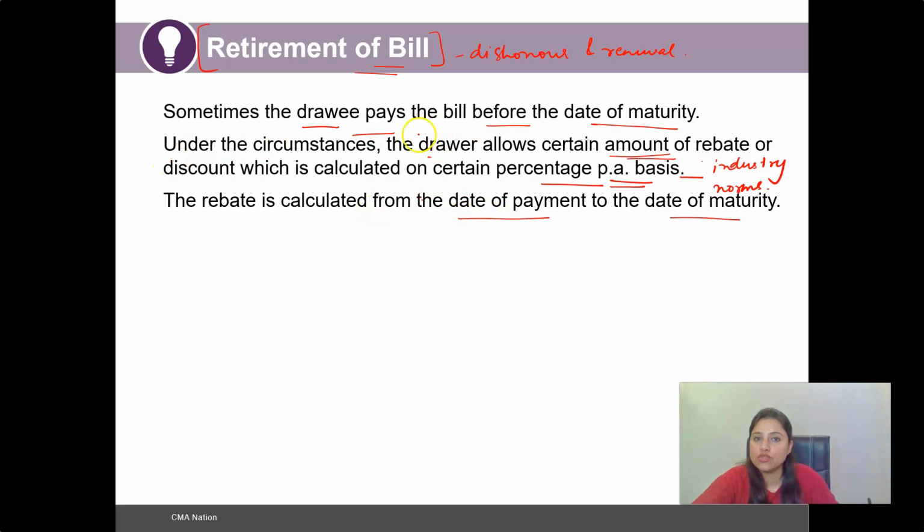And on what grounds do we determine the rebate? The rebate is calculated from the date of payment up to the date of maturity. Say for instance, the bill was due after 3 months, and the drawee settled the bill within a month.